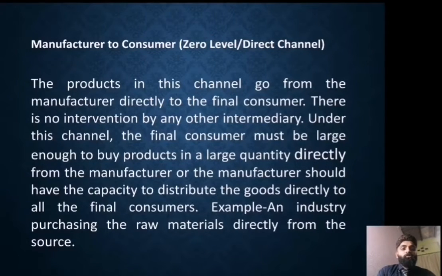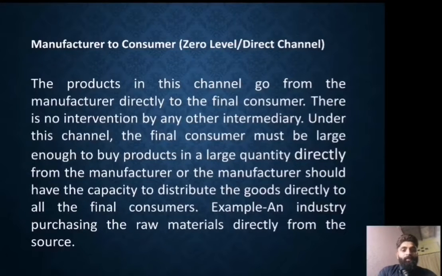First is manufacturer to consumer. It is also called as zero level or direct channel. The product in this channel go from the manufacturer directly to the final consumer. There is no intervention by any other intermediaries.